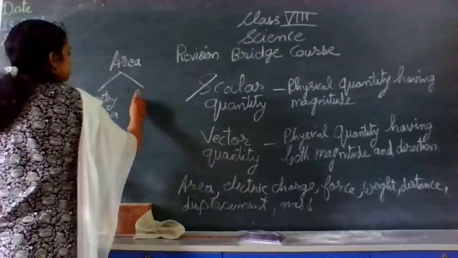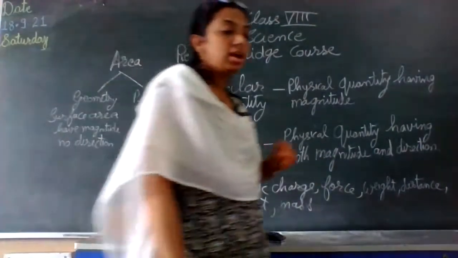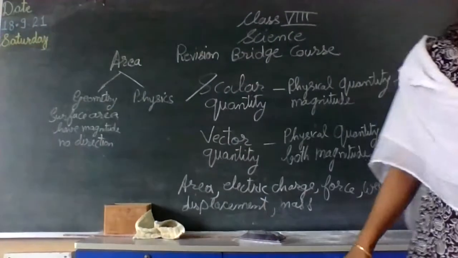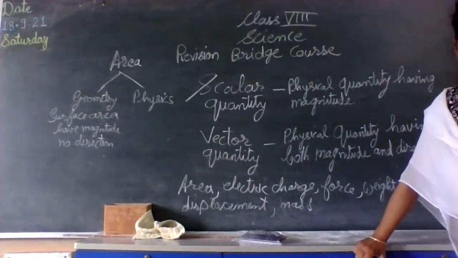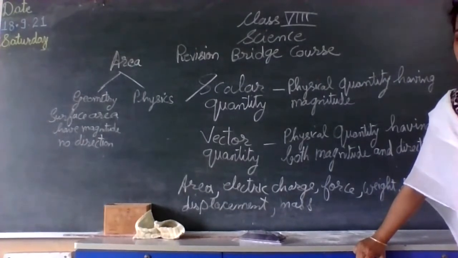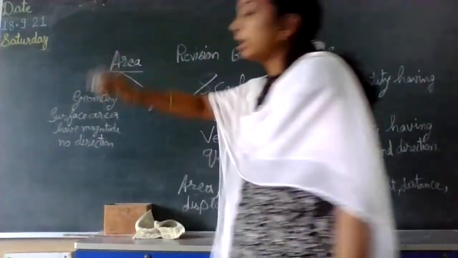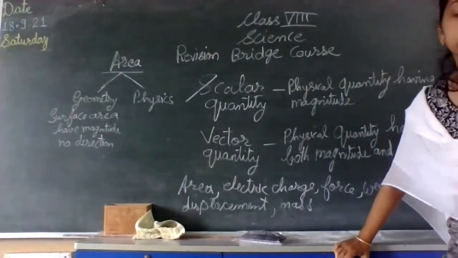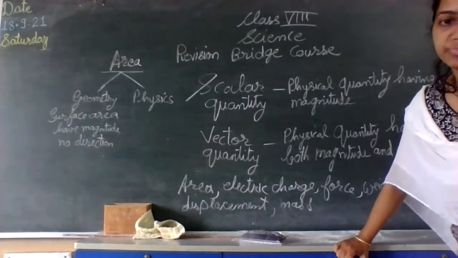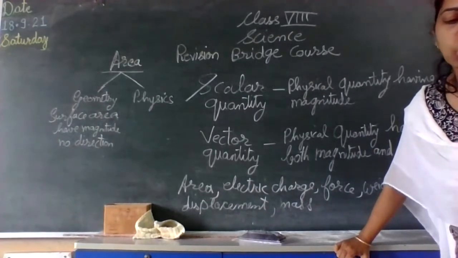But in physics, which is another subject, if you consider, it does have magnitude as well as direction, and therefore it is being put into vector quantity for the physics subject. Okay, so area is the one which was having the dilemma. The other physical quantities, if you consider, we can perfectly put them into scalar or vector quantity.